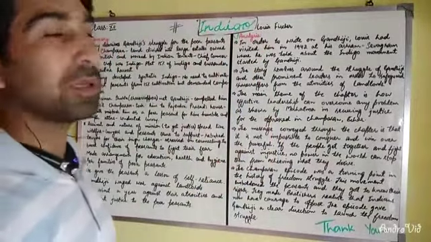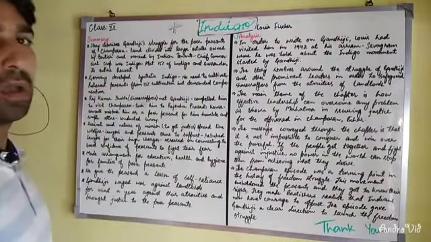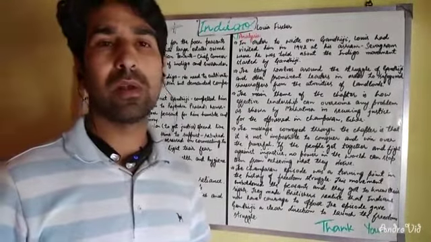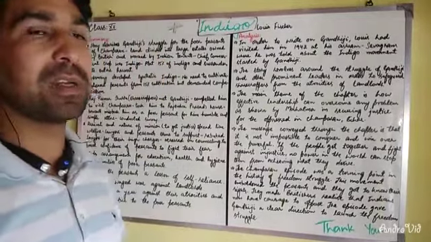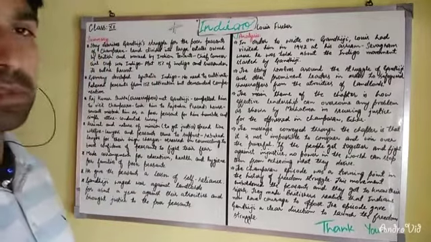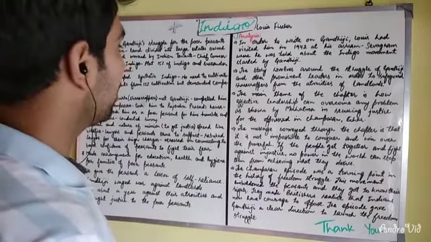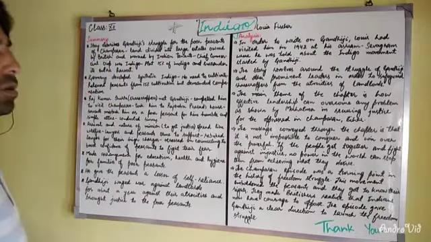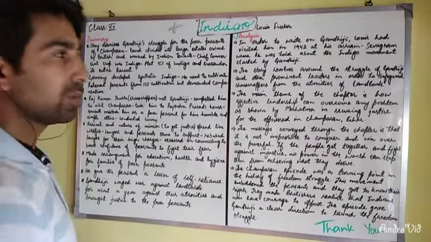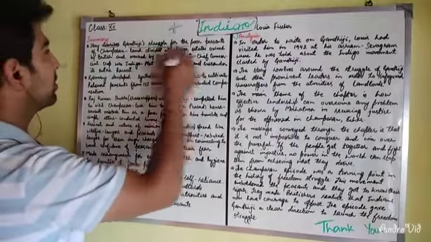This is another chapter for class 12th Indigo, and in this very chapter you will see that this chapter deals with the freedom struggle and how the struggle of peasants became a kind of direction for Gandhiji to frame the Indian freedom struggle. And we'll see how the people of Champaran district faced a lot, mainly the farmers, due to the landlordship of Britishers. So the story describes Gandhiji's struggle for the poor peasants of Champaran.